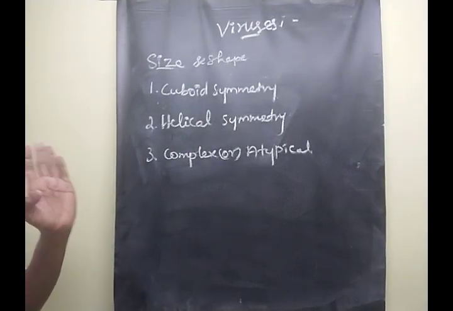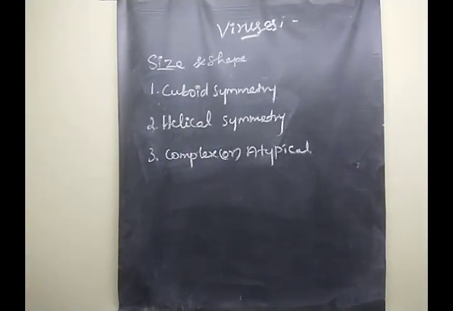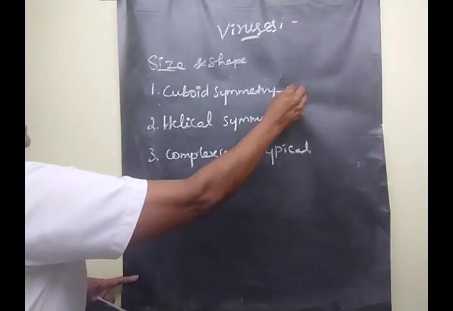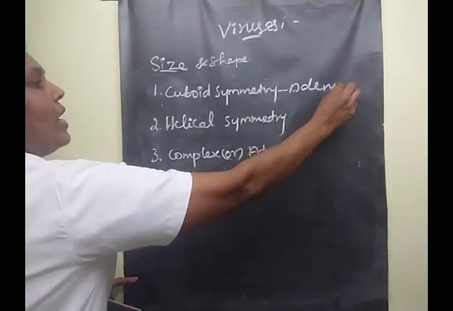The cuboid symmetry, the best example of this virus is adenovirus.